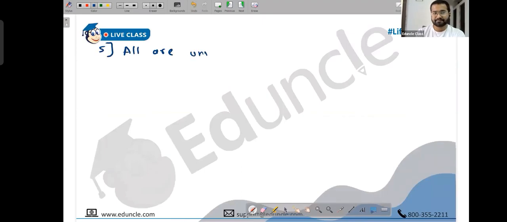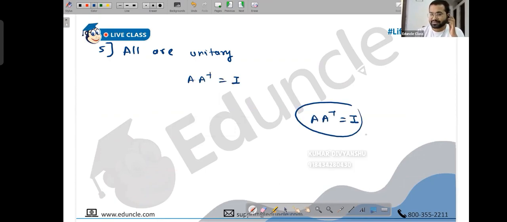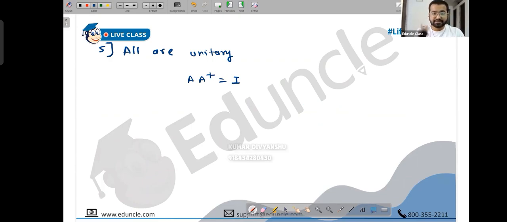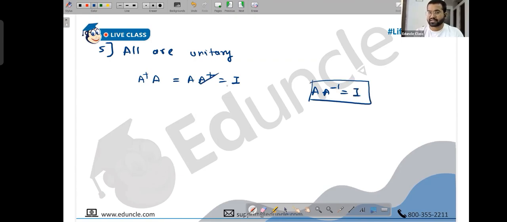Number 5: all are unitary. What is a unitary matrix? A into A dagger is identity. You were about to say A into A transpose is identity, but that is called orthogonal in matrices. But when it is A into A dagger, it is unitary. Whether you write A dagger A or A A dagger, it's fine, doesn't matter. It means the dagger is basically the inverse. When you say A into A inverse is I, it means the dagger itself is the inverse. You can say A is the inverse of A dagger, or A dagger is the inverse of A. Either way it's correct.